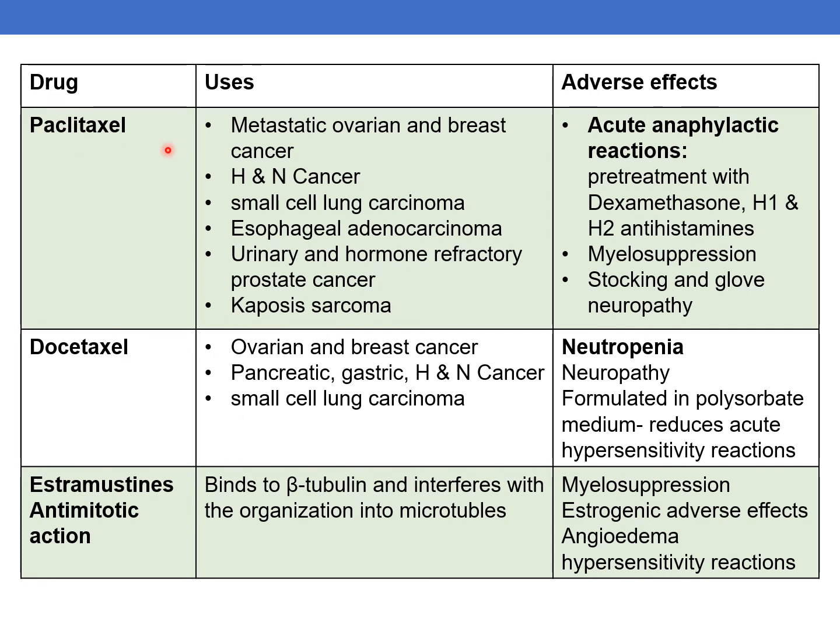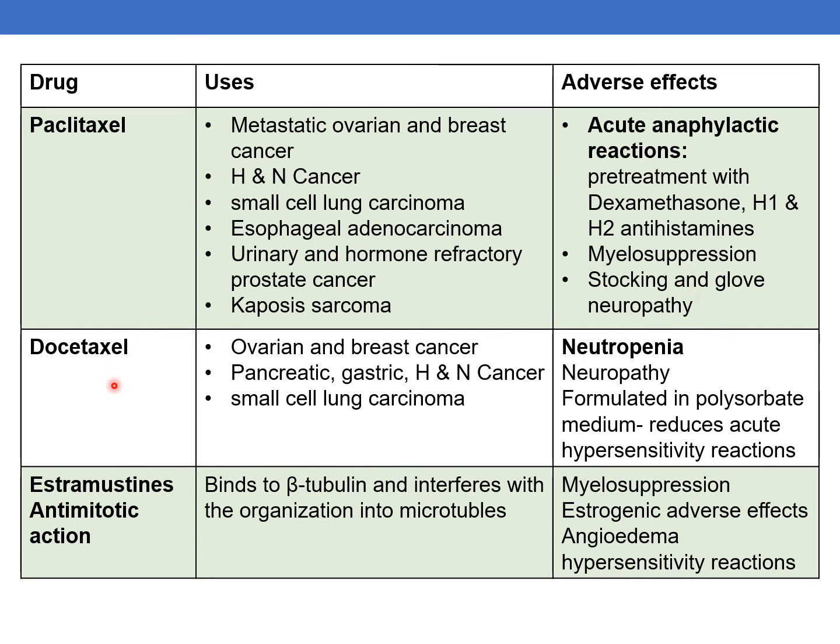Coming to paclitaxel, the uses are it is used to treat metastatic ovarian and breast cancer, head and neck cancer, Hodgkin's and non-Hodgkin's cancer, small cell lung carcinoma, esophageal adenocarcinomas, urinary and hormone refractory prostate cancer, and Kaposi's carcinoma. Adverse effects are acute anaphylactic reactions can occur. So in order to prevent that, pre-treatment with dexamethasone, H1 and H2 antihistamines is recommended. The other adverse effects are myelosuppression, stocking and glove neuropathy.